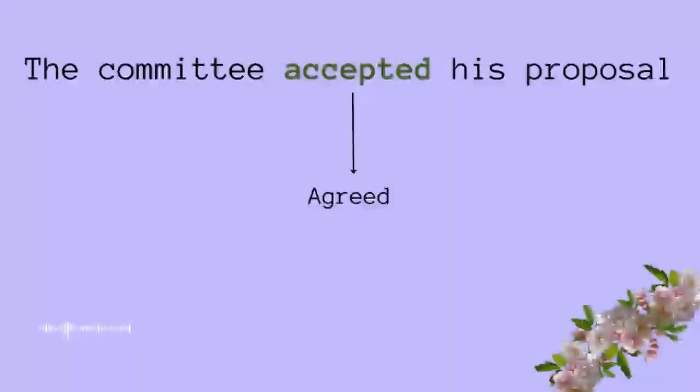The committee accepted his proposal. The committee accepted, that means the committee agreed on the proposal. Committee means a group of people who are responsible for accepting proposals to the company, maybe at the university, maybe at work, things like that. So committee is usually related to a group of people whose job is to check the proposals and to see if these proposals are suitable or not. Alright, so in this case, when we say the committee accepted, that means they said yes.